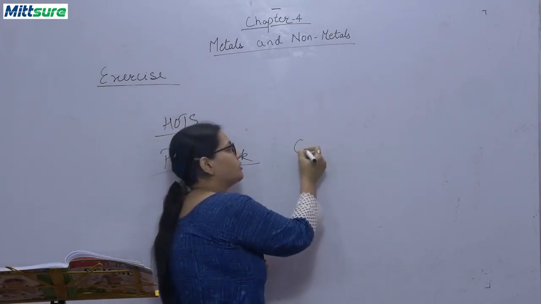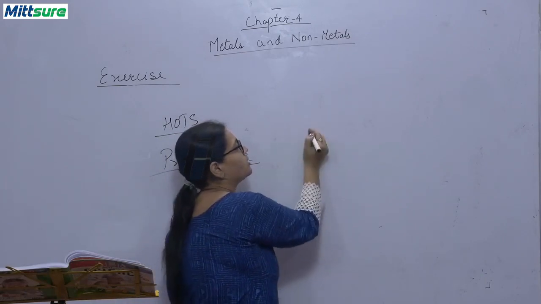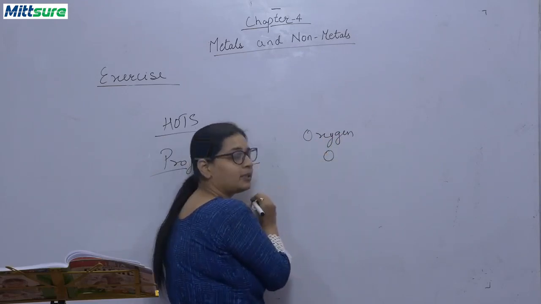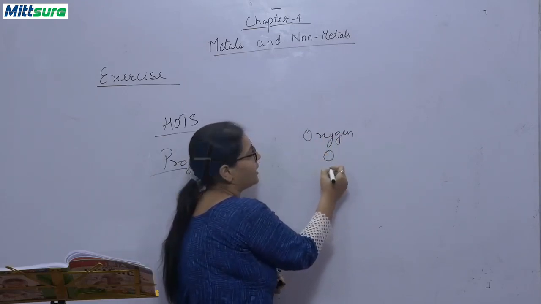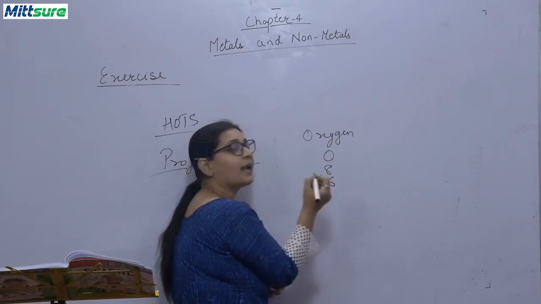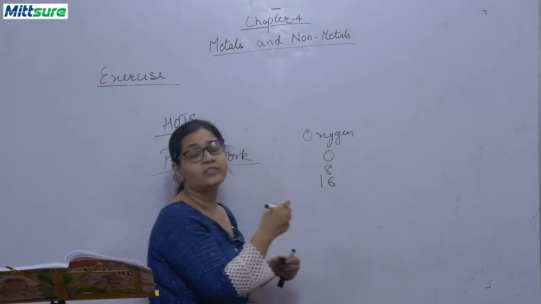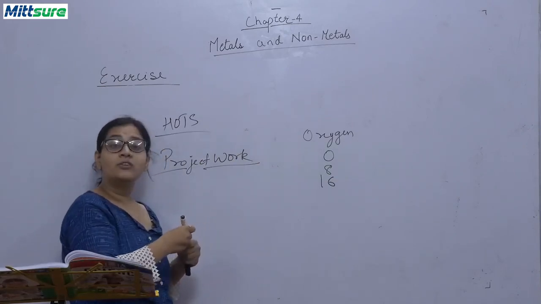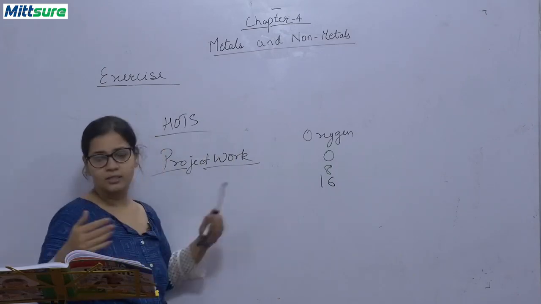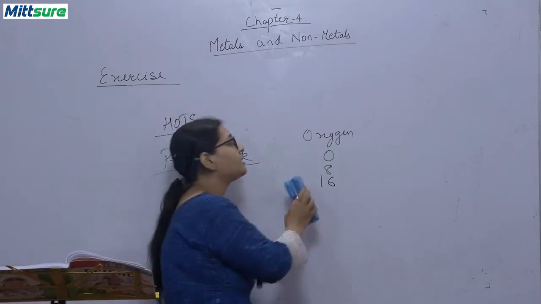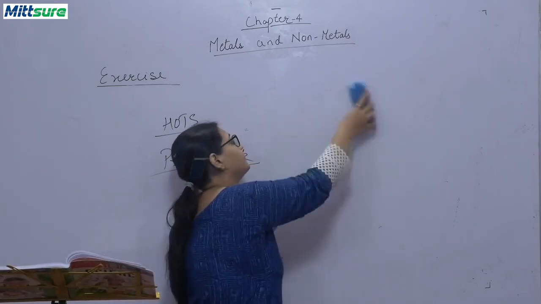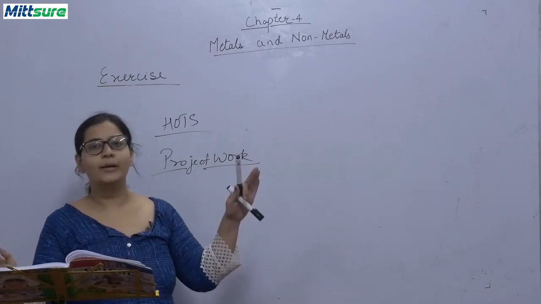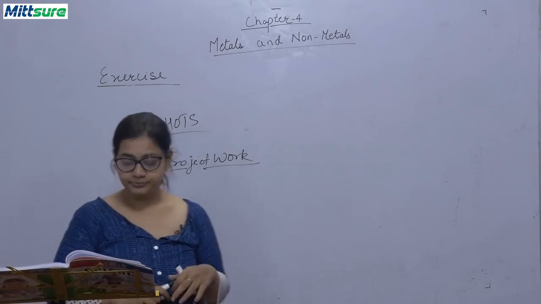Suppose I am taking oxygen. So, it should have the name oxygen, it should have its symbol, it should have its atomic number, that is 8, it should have its atomic mass, that is 16, then it should have its physical properties and chemical properties and then uses. It is essential for our life. So, you all have to write this. This is the index card that you have to prepare. Okay, this is the project. 4 metals, 4 non-metals. You can take any 4 metals, any 4 non-metals.